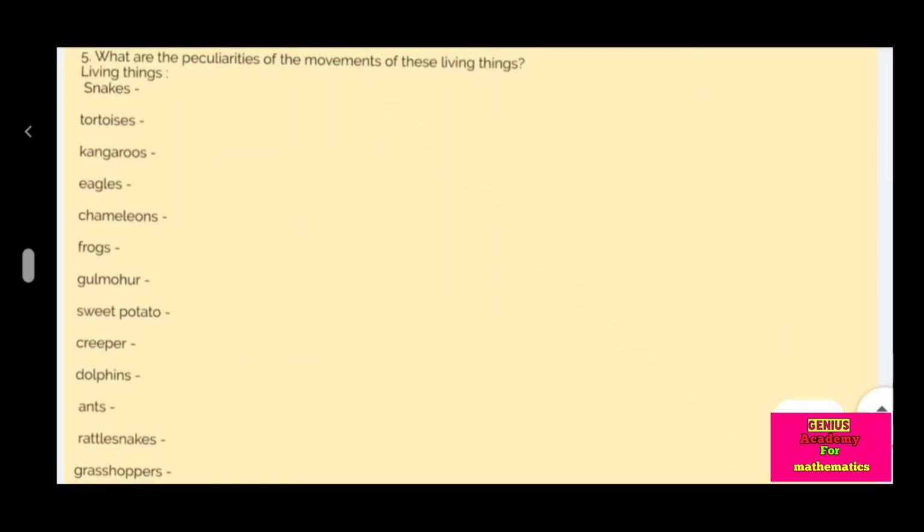Question 5. What are the peculiarities of the movements of these living things?